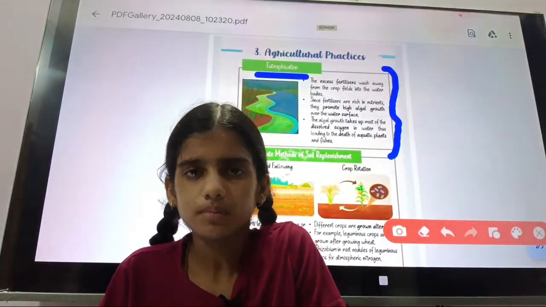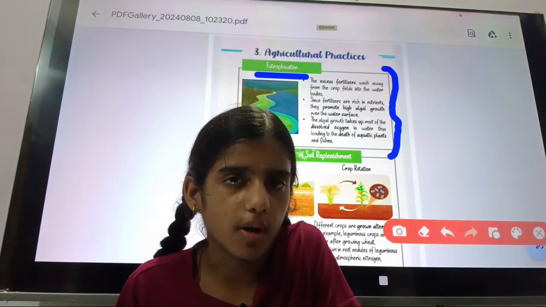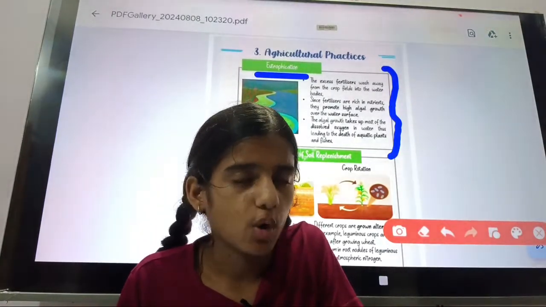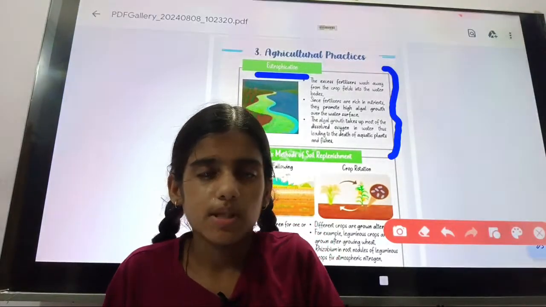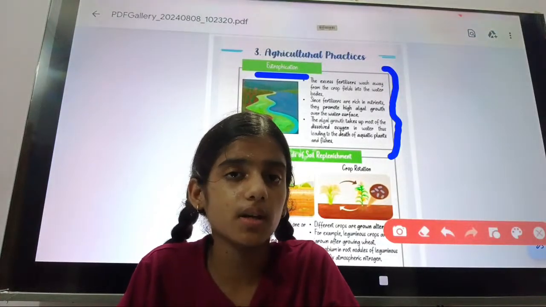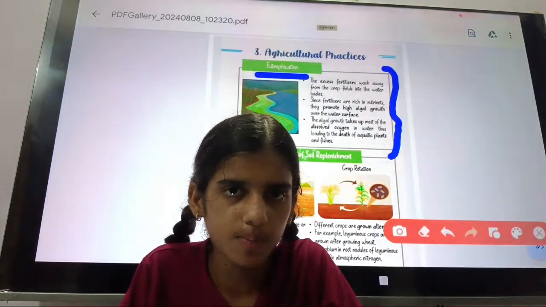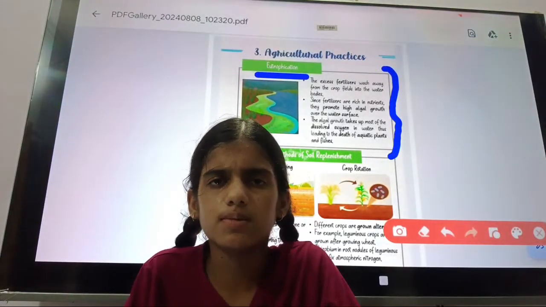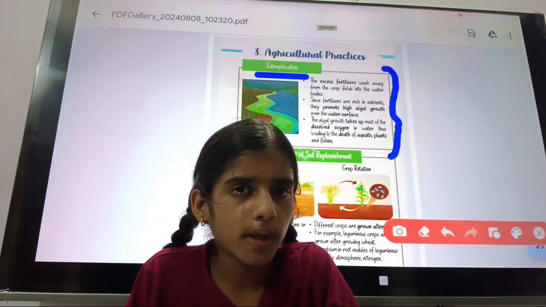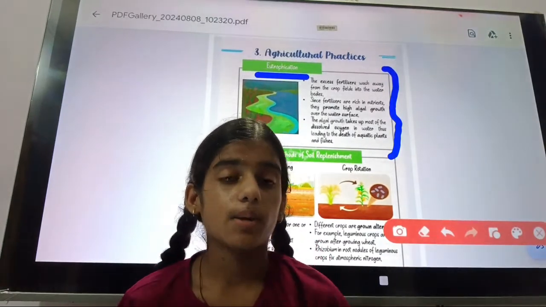When we release an excess amount of fertilizer into the water, into the river, lakes, ponds, oceans, etc., the whole effect will be on aquatic animal life.